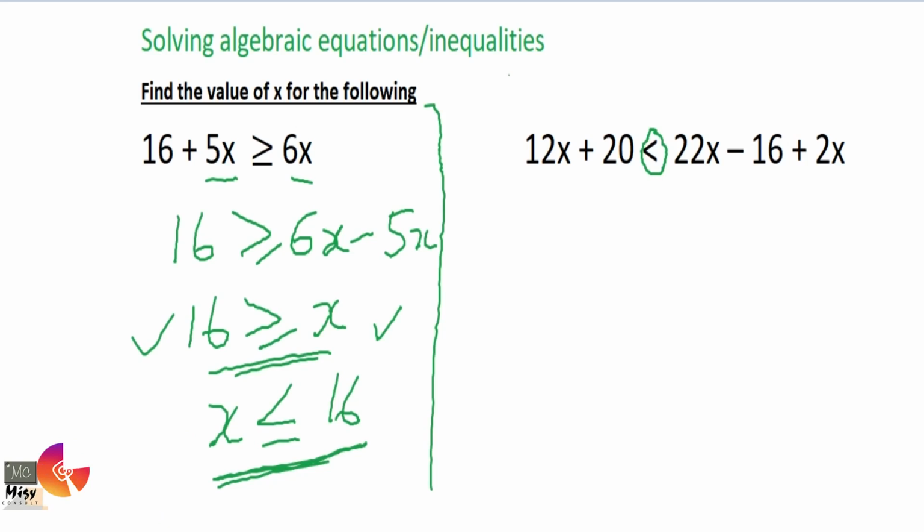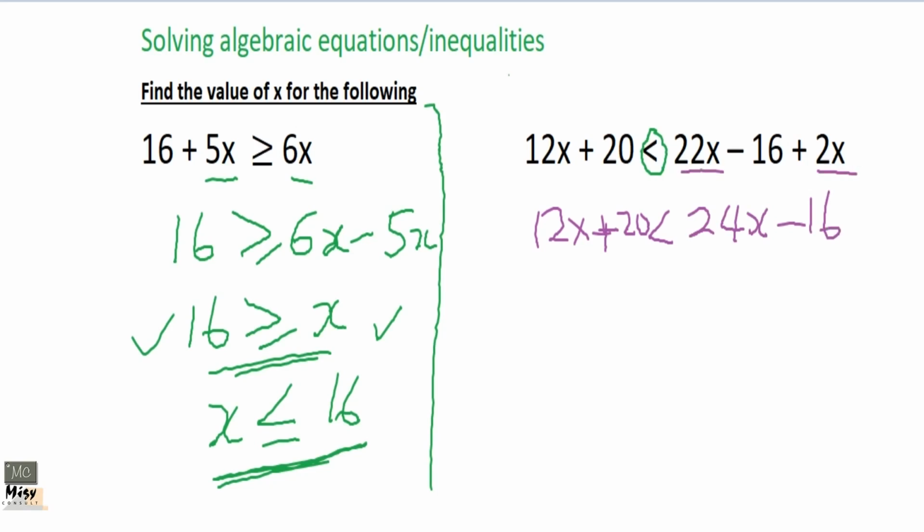So check the right-hand side, keep your sign there. Check the right-hand side, simplify everything. Here it is already simplified, so we have 12x plus 20. And here we can see that we have 22x plus 2x, which will give us 24x, minus 16. We are not changing anything, we just added or simplified like terms. So we have 12x and 24x. 24x is bigger than 12x, so we'll just move the 12x to the right-hand side.